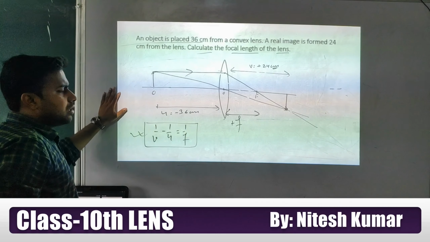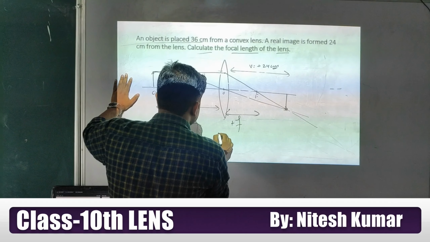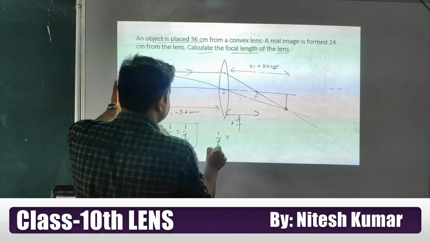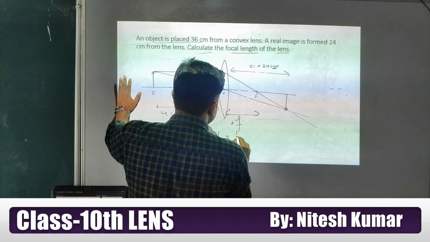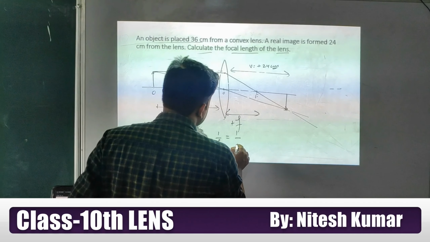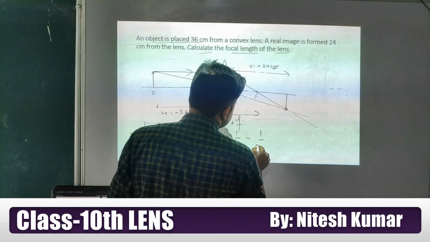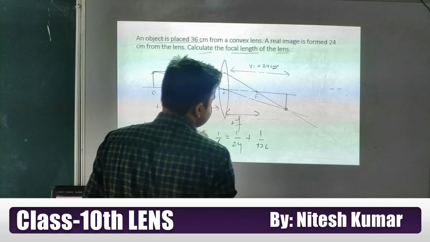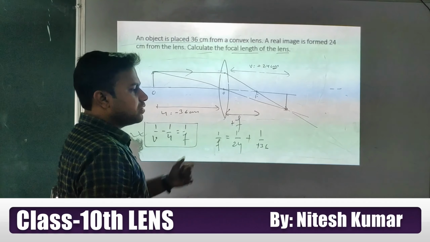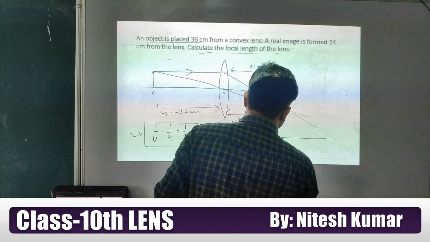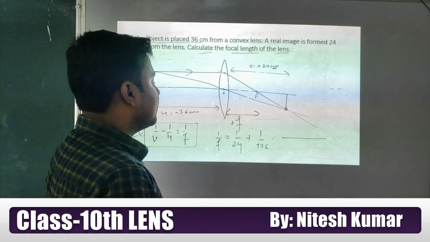So now we have to calculate 1 by f. 1 by f equal to 1 by v, v is 24, minus 1 by u, u is minus 36. This minus cancels out, so you can write it as a plus.